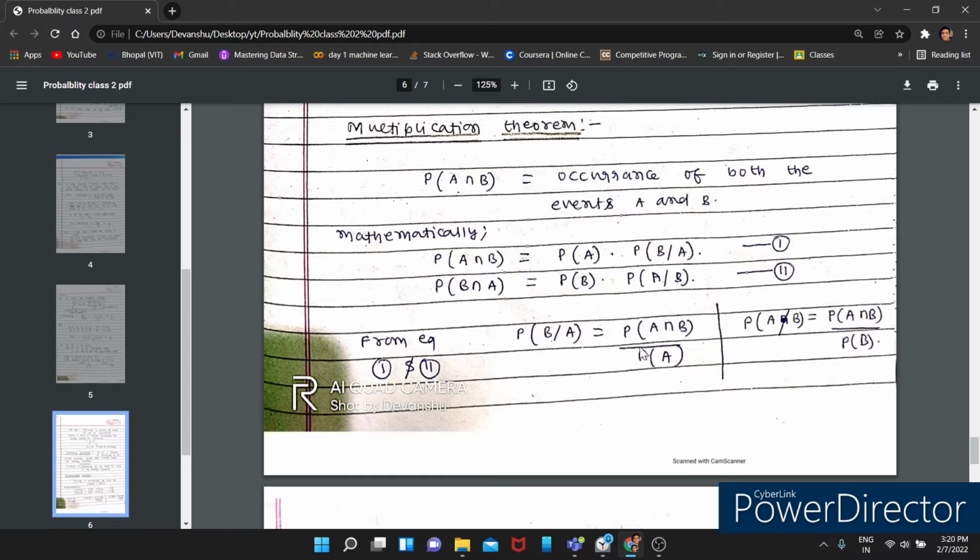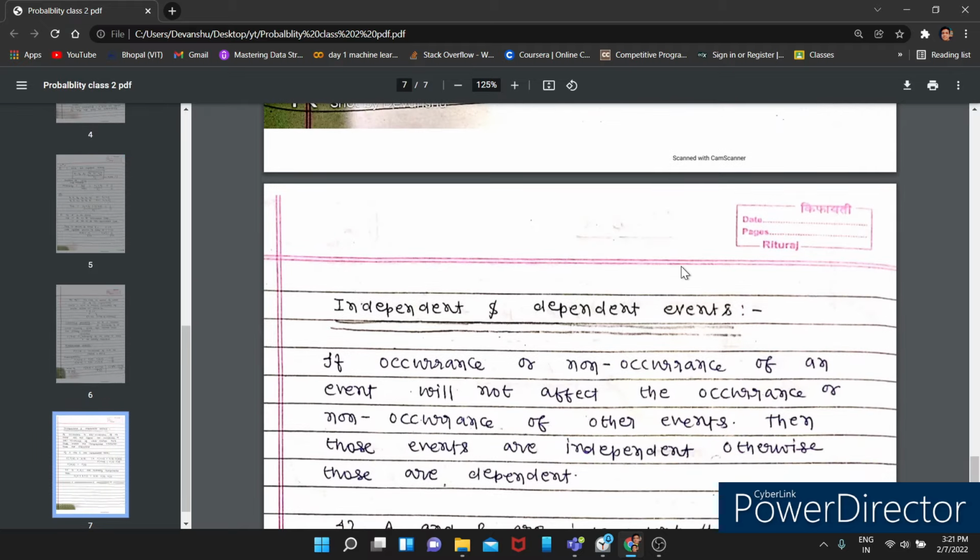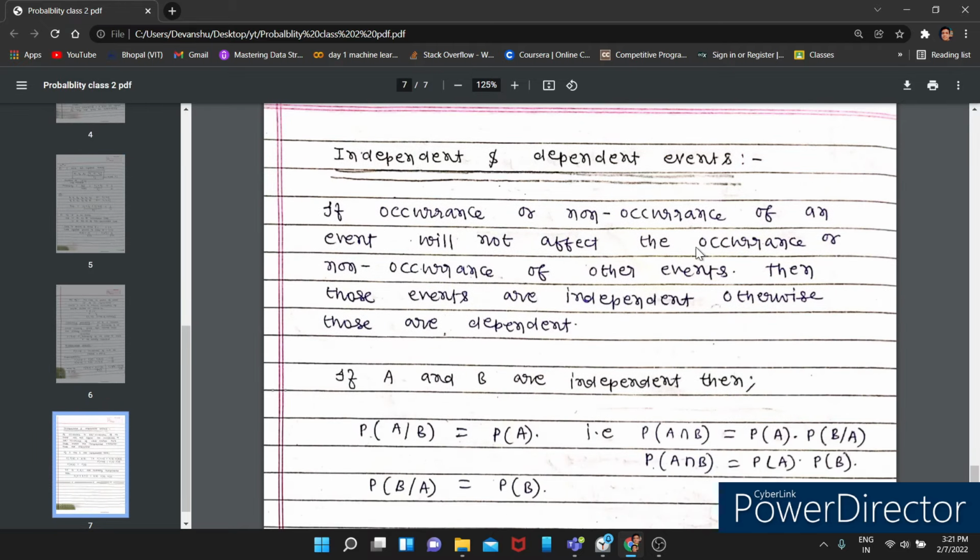From equation 1 you can derive the conditional probability, and from equation 2 also. This is the conditional probability. You can send P(A) into the denominator, and P(B) into the denominator, in order to get the conditional probability. Alright, now this is our last concept, which is independent and dependent events.